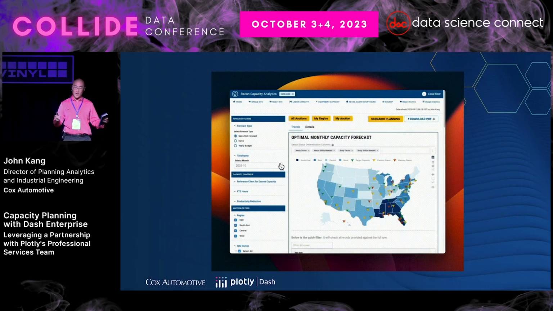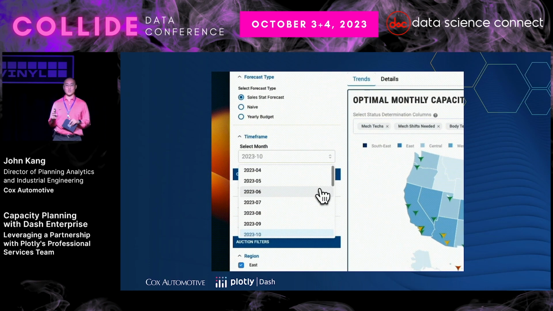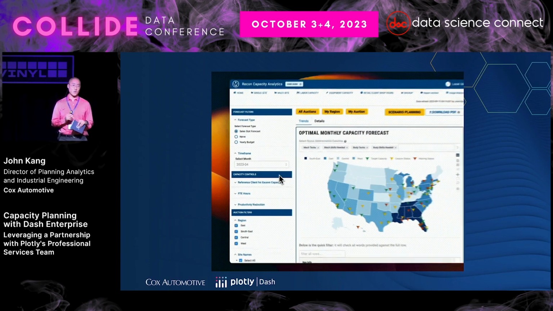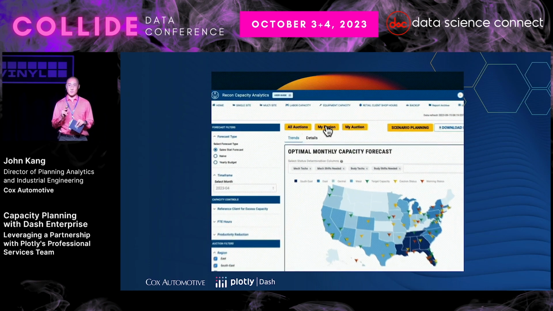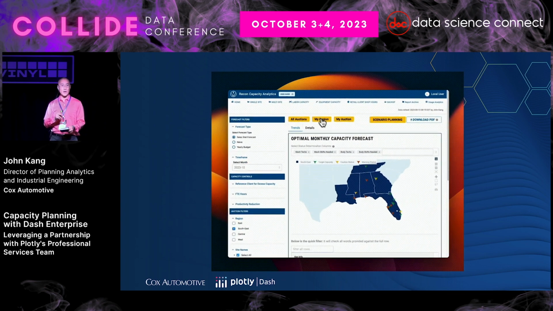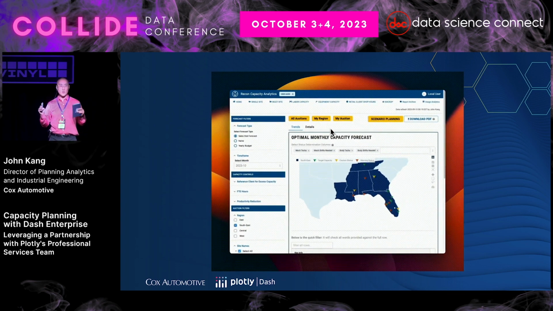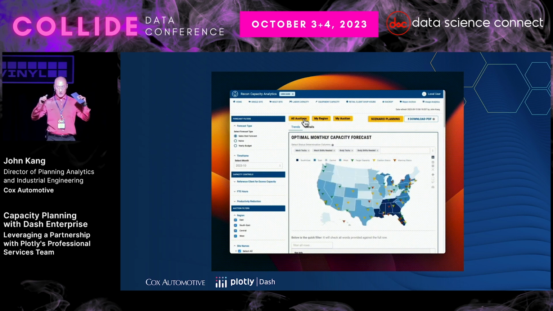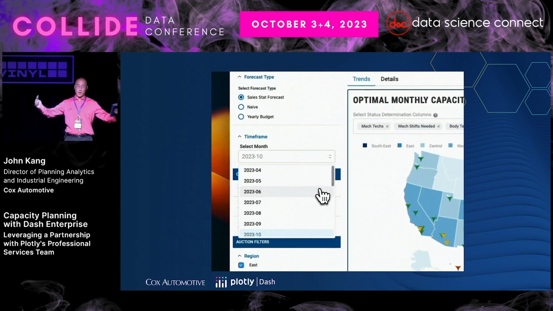So this is a GIF of one of two main pages. This is the multi-site view. This view was built with two main users in mind, our corporate and our regional leaders. What they really needed to do was, at a slice of time, be able to see demand and supply and capacity across multiple auctions at a time.